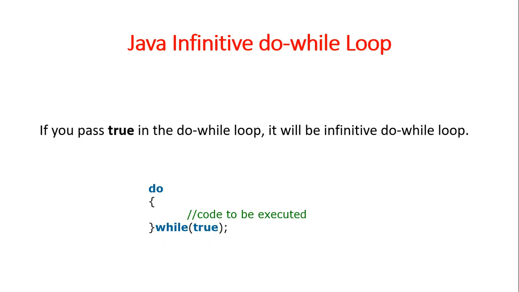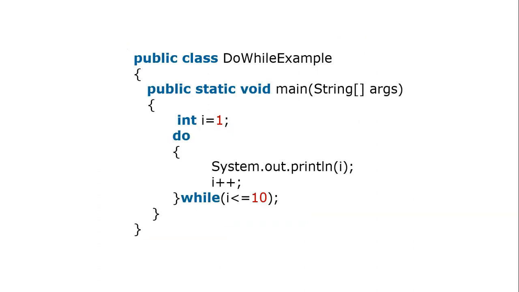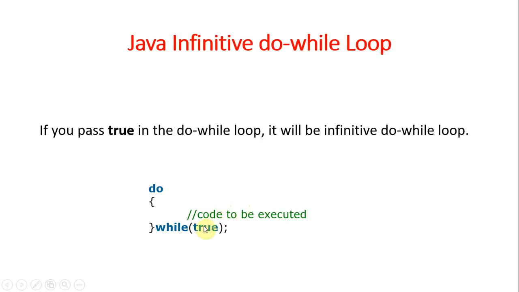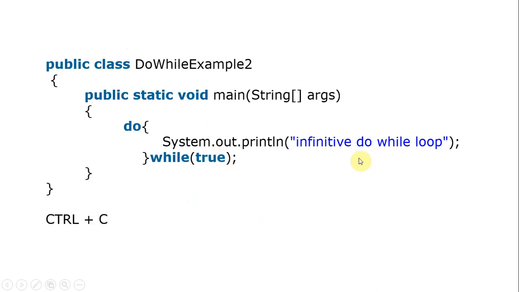If you specify a condition, it will loop the statements till the condition is true. But when you specify true, there is no condition, it always takes true, so the loop will execute continuously, infinite times. This is an example. Infinitely it executes, meaning the output always shows the infinite do while loop. To break that, you can use Control C from the keyboard.